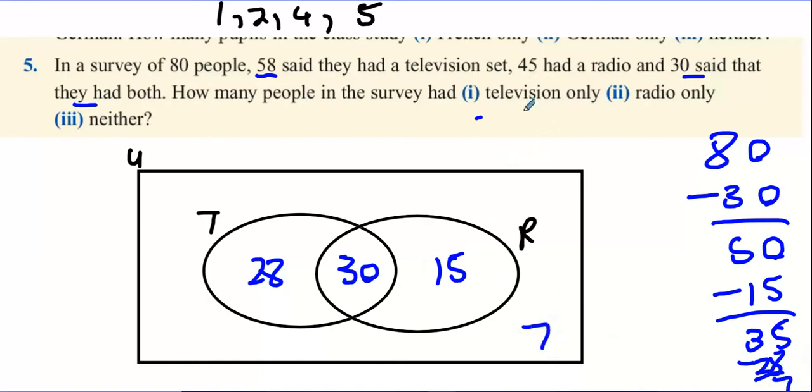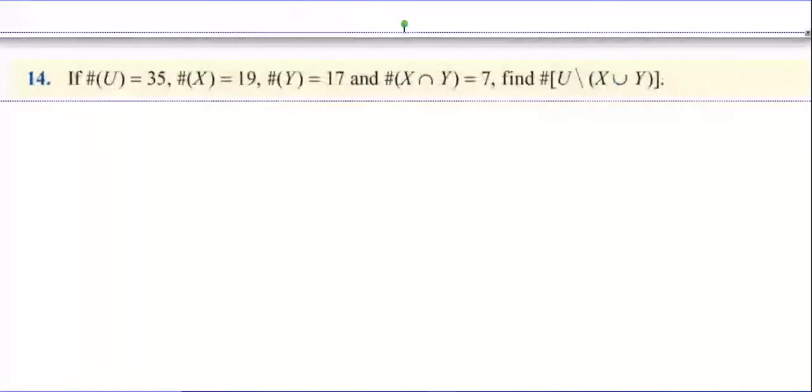7 on the outside. How many people had television only? 28. How many people had radio only? 15. How many people had neither? 7. So that's 1, 2, 4, 5.